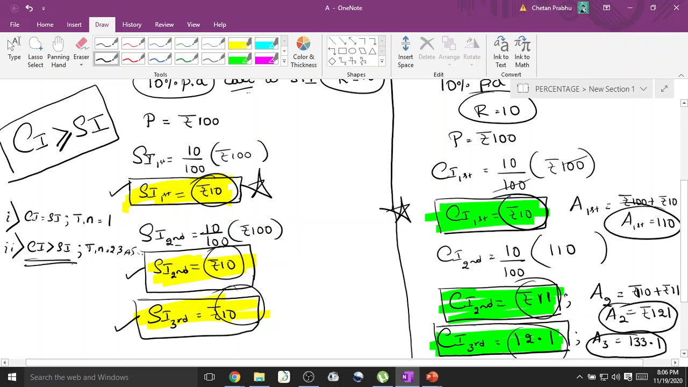Fine. So this is the concept of simple interest and compound interest. In the next session, I'll be discussing the problems based on SI and CI. Alright. So before coming to the next session, make sure you go through the concept of SI and CI once again. Alright. Thank you.